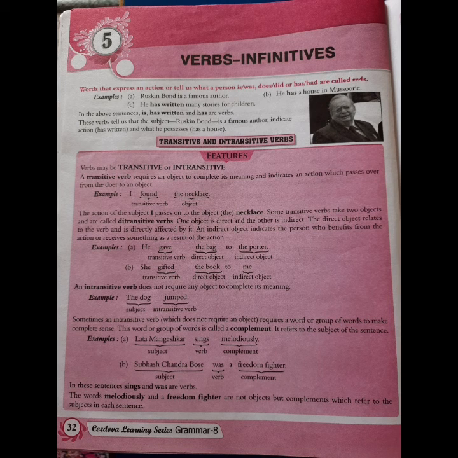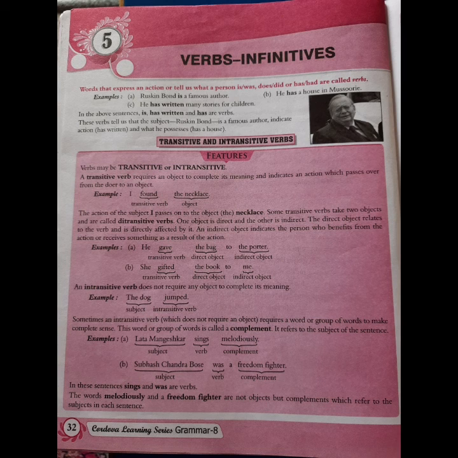Now come to an intransitive verb. An intransitive verb does not require an object to complete its meaning. We find an intransitive verb in a sentence where there is absence of object. For example, the dog jumped. In this sentence, we are given the subject, we are given the verb, but no object. The verb jumped is an intransitive verb because there is no object. Again, focus on the definition. An intransitive verb does not require any object to complete its meaning.